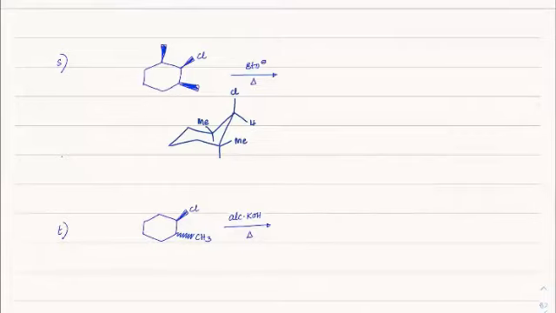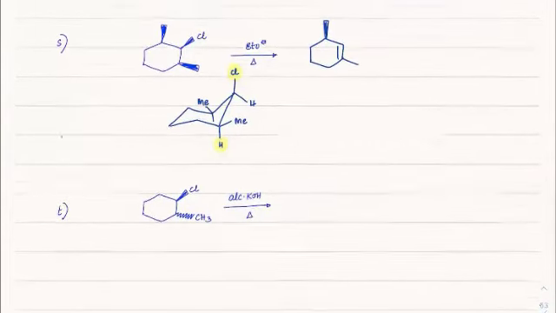Okay, so definitely elimination will take place now, because this hydrogen and chlorine are anti-periplanar to each other. So the double bond will definitely form here at one particular side. This group CH would remain and methyl would be here. Okay beta, only one product you will get.